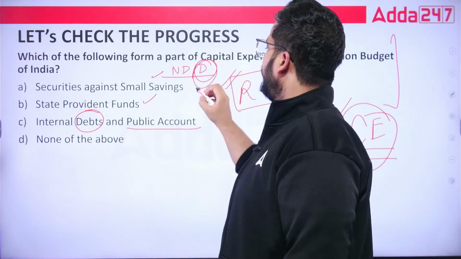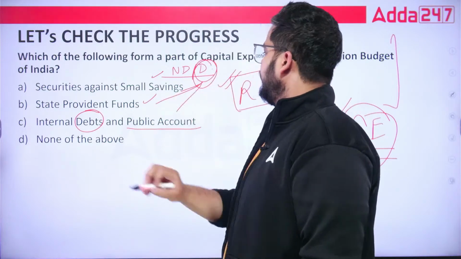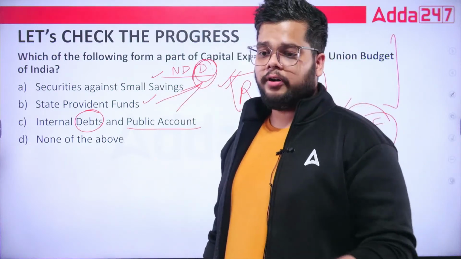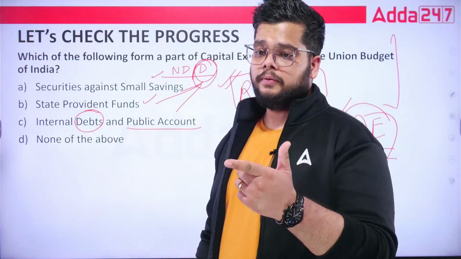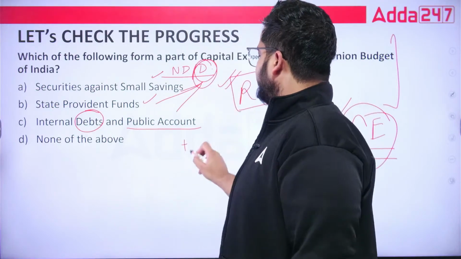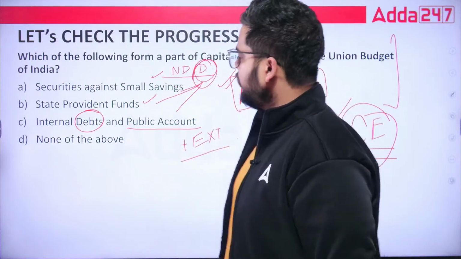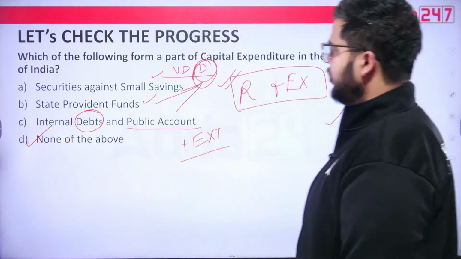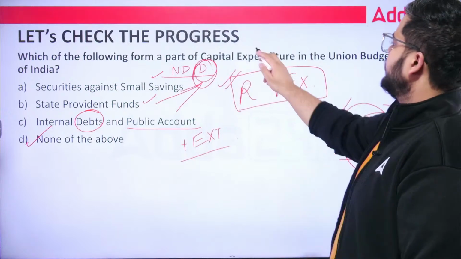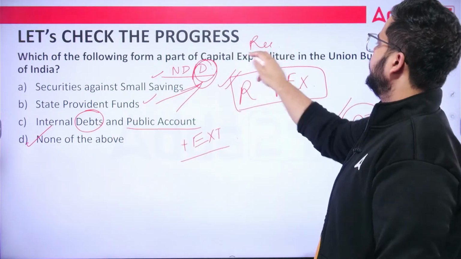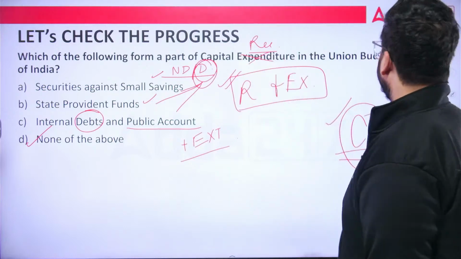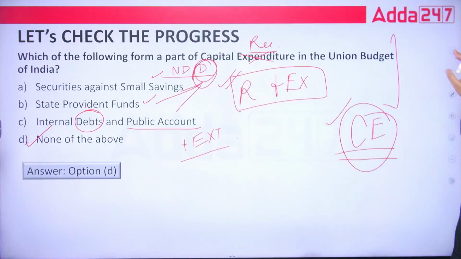Debt. All the three are under the debt section of your capital account. Along with external debt and n number of examples. So, none of the above will be the right answer, because all of them are capital receipts, not the expenditure. Okay, option D is the right answer.